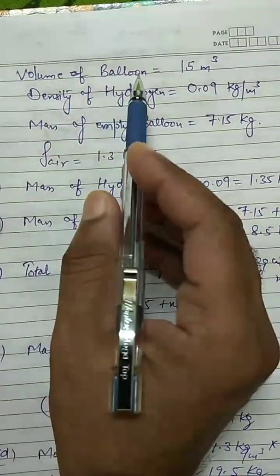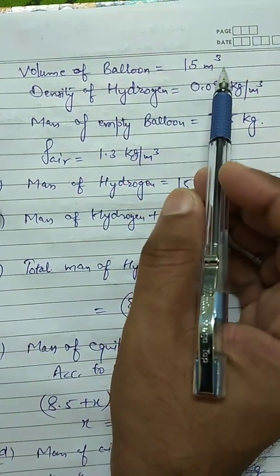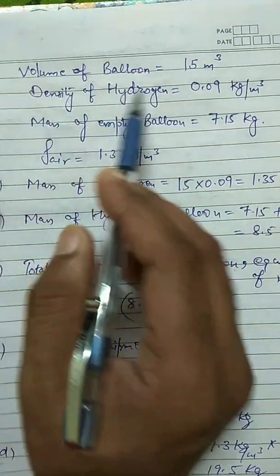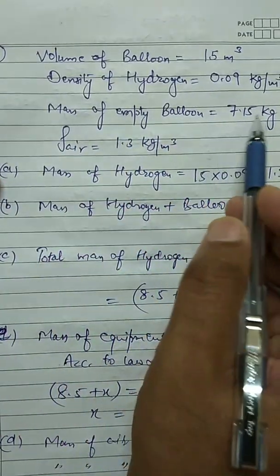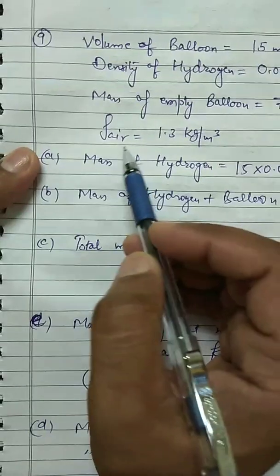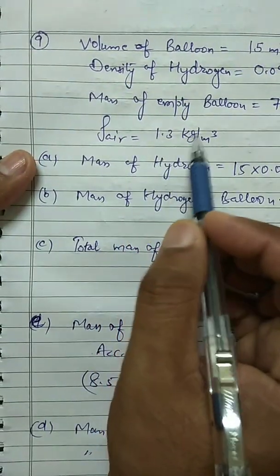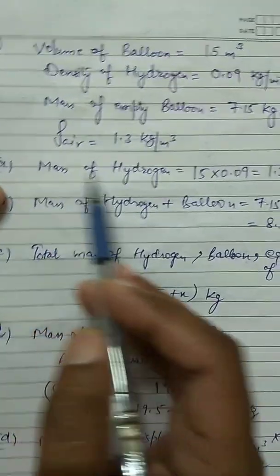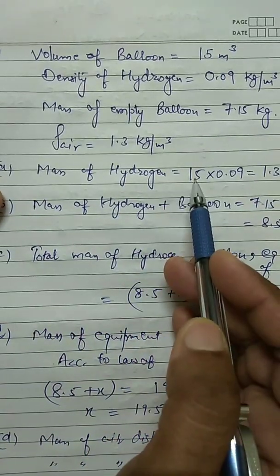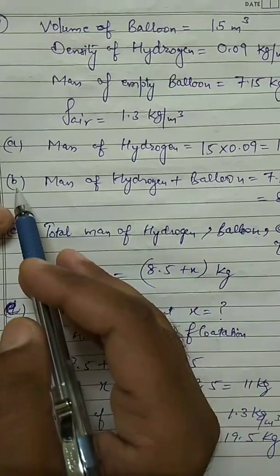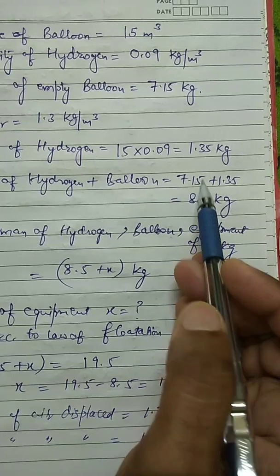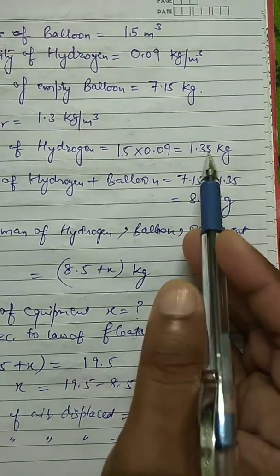The ninth one, volume of the balloon is given, that is 15 meter cube. Density of the hydrogen is 0.09 kilogram per meter cube. Mass of the empty balloon is 7.15 kg, and density of air is 1.3 kilogram per meter cube. First of all, you have to get the mass of hydrogen, which is volume into density, so 1.35 kg. B part, mass of the hydrogen plus balloon: 7.15, the mass of the empty balloon, plus the mass of hydrogen, so 8.5 kg.